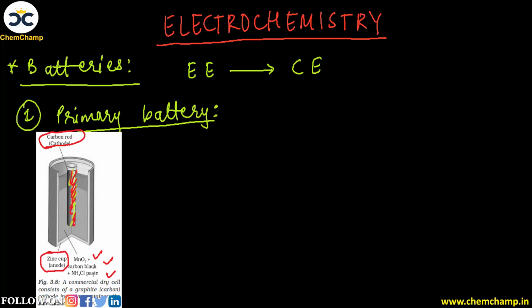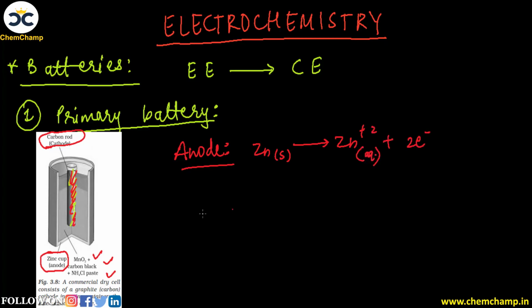So now let's see what are the different types of reactions happening inside this battery. So here we can have a reaction which is happening at the anode, and here we can see that the anode is made up of zinc, and this will convert from zinc metal into zinc ion, Zn2+, and 2 electrons will be removed out. This will be aqueous. So this will be the reaction at the anode, that is the oxidation reaction. And then we have another reaction which will be at the cathode, and this will be reduction.